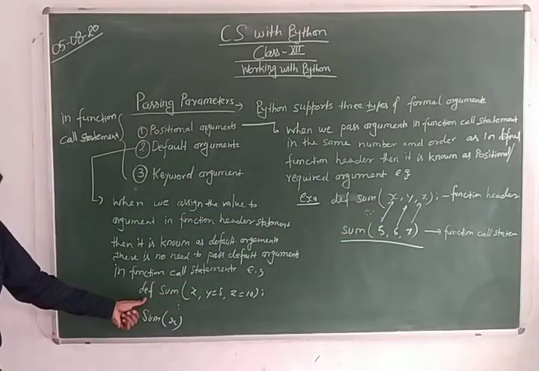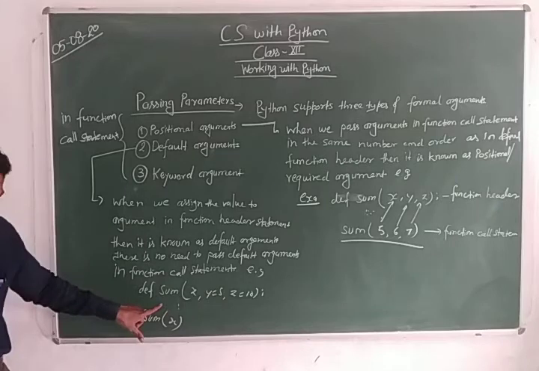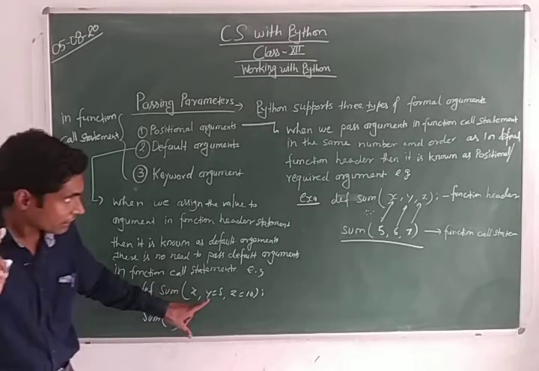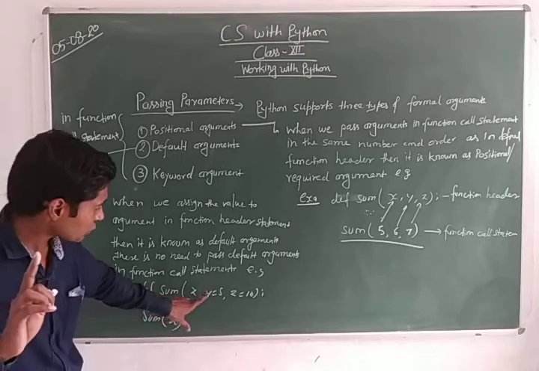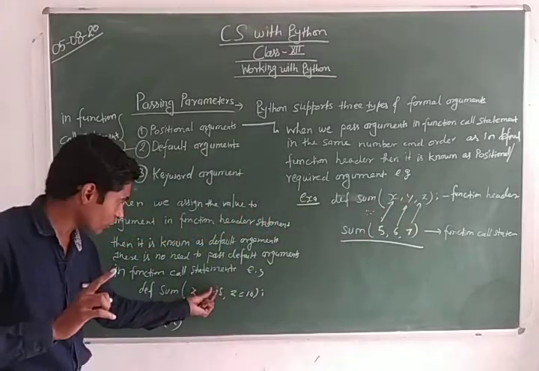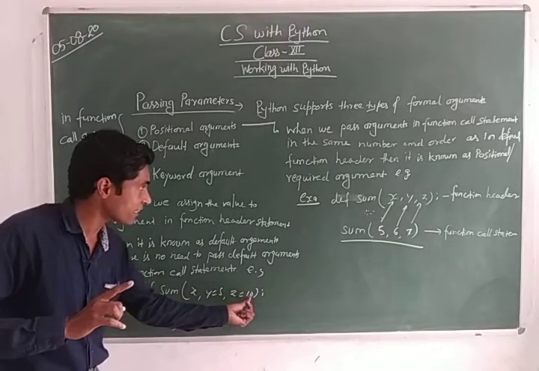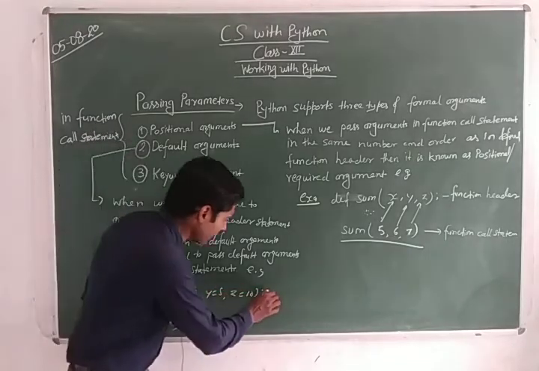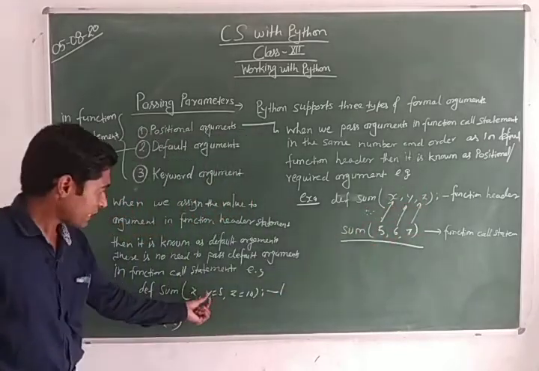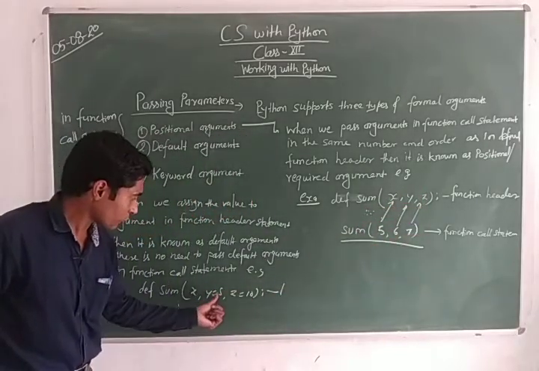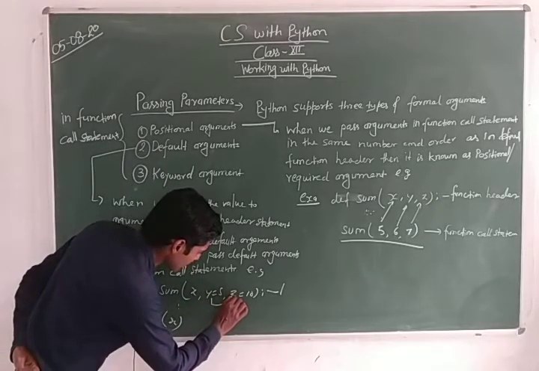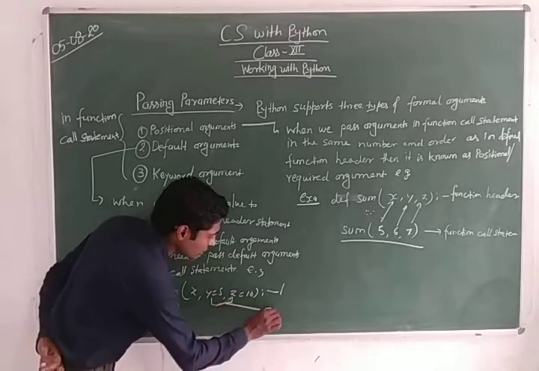This is the def, the function header line of the function definition. def sum. Here we take three arguments x, y, z. But here we are assigning values during the function header. We have not assigned one to x. We are assigning the values 5 and 10 to y and z. Now these two arguments become default arguments.